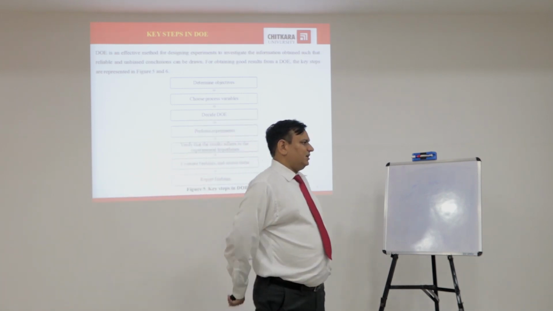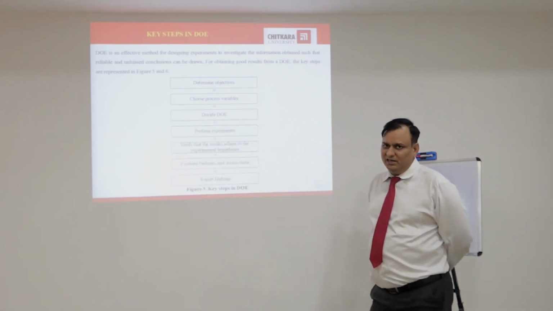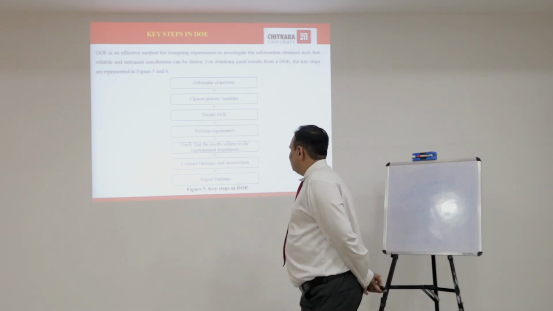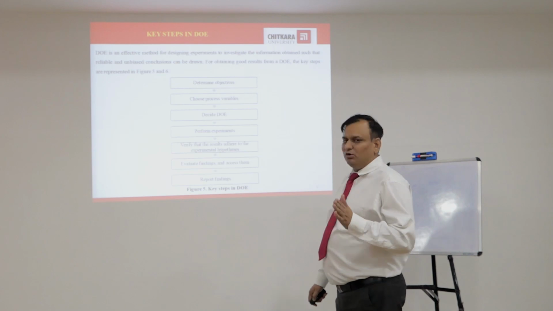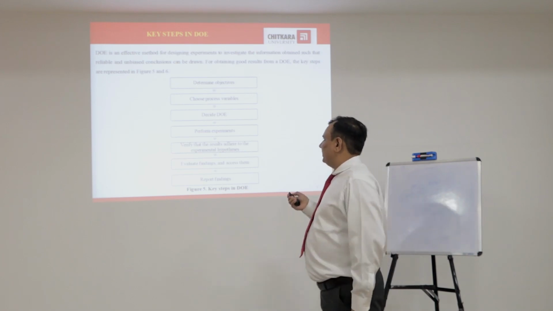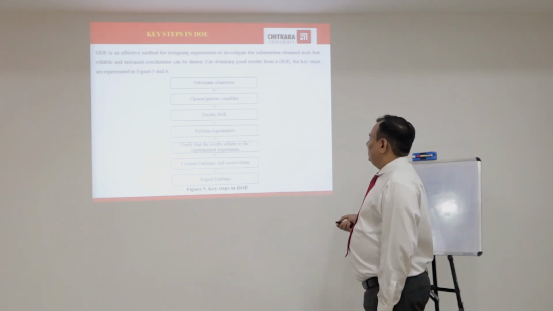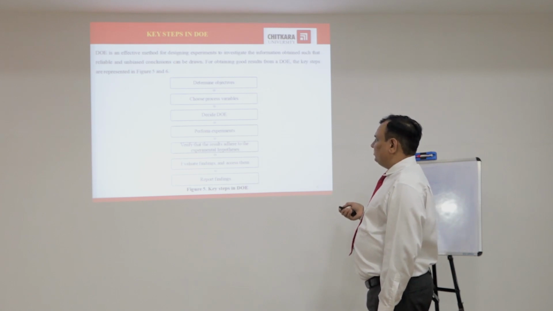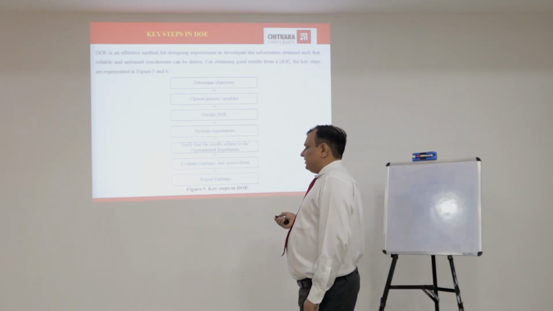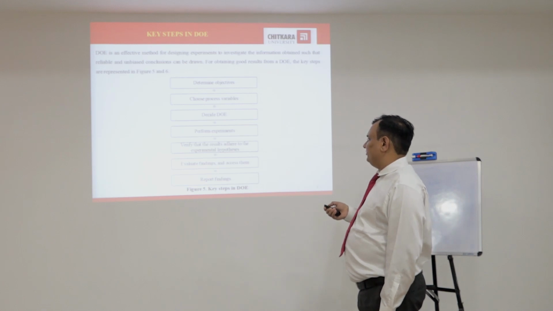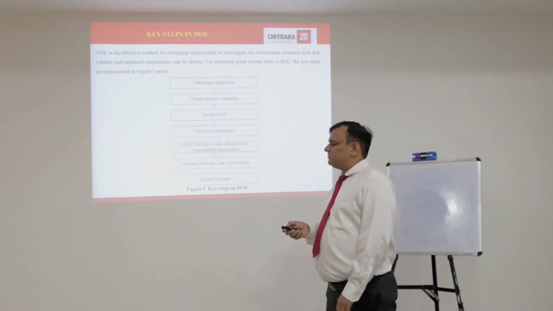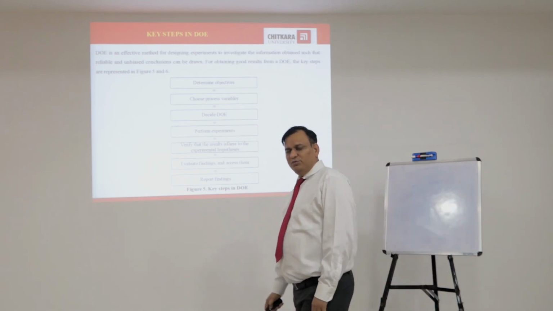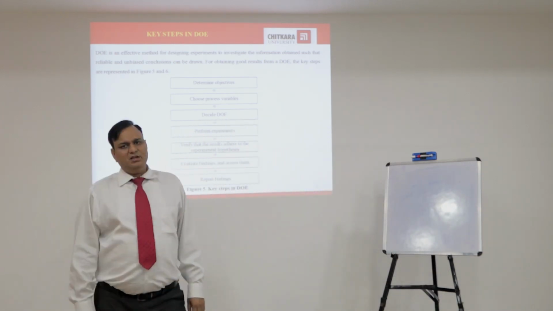We have to check how many factors there are, how many response variables there are, and at what levels, 2 level, 3 level, we want to carry out our formulation optimization. After that, we have to perform experiments, verify that the results adhere to the experimental hypothesis, evaluate and assess findings, and report them. These are some general steps in the design of experiments for which formulation optimization can be carried out.